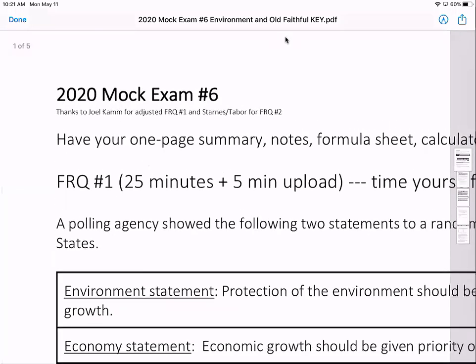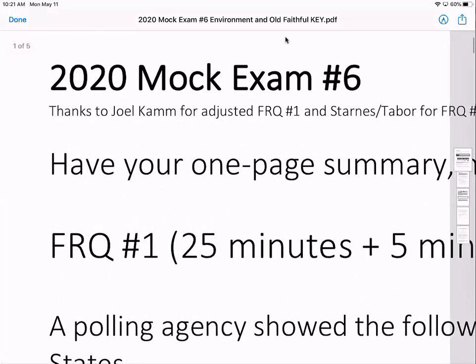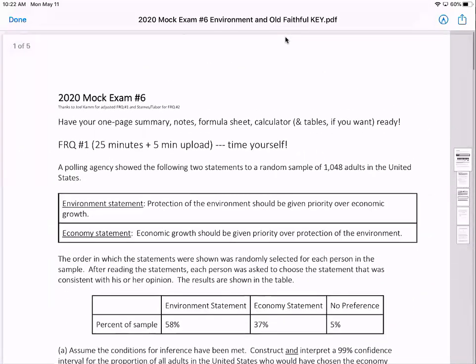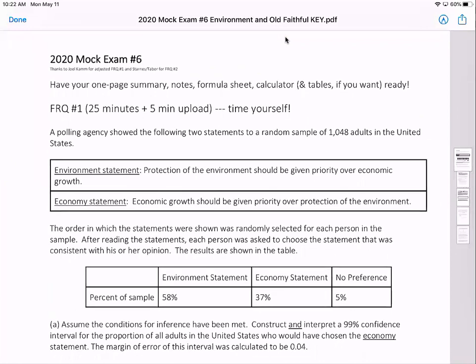Big shout out to my college buddy, Joel Cam. We roomed together at the AP reading. Great to hang out and chat. Basically, just imagine rooming with a really good friend over 7 days where you get to grade a bunch of AP Stats exams, and every evening, right before falling asleep, you get to talk on and on about statistics. It is just wonderful. But thanks to him for some of the ideas of this first question. A couple edits from yours truly.